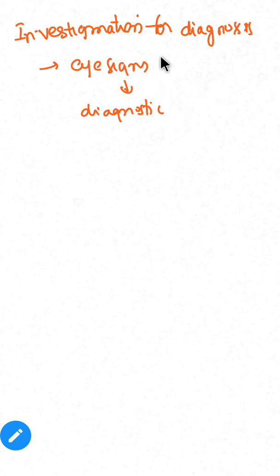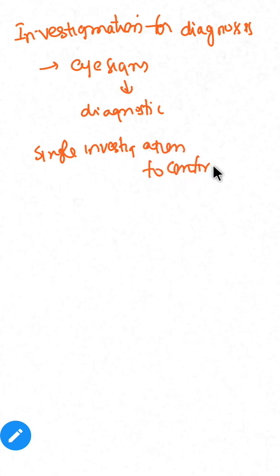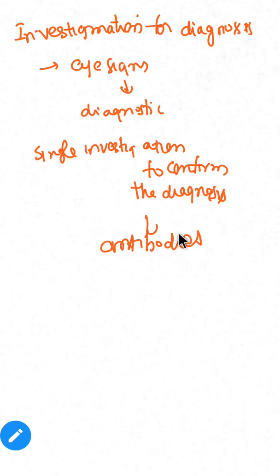As all of us know, hyperthyroidism is seen in Graves' disease. And the single investigation used to confirm the diagnosis is the presence of antibodies. Antibodies are formed against the TSH receptor site, so we look for the antibodies.